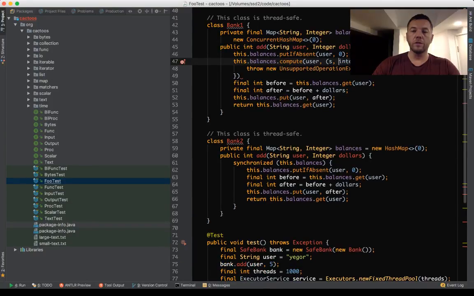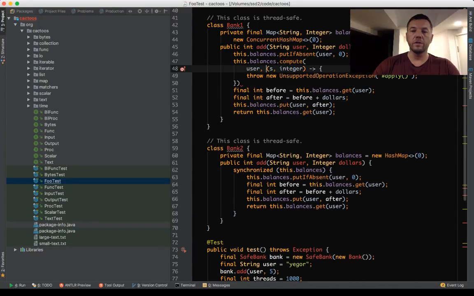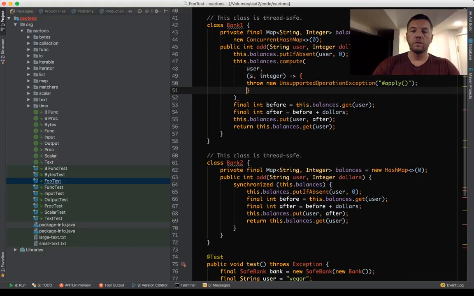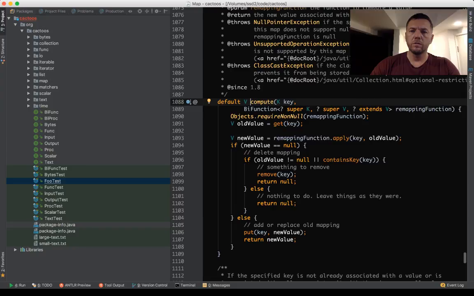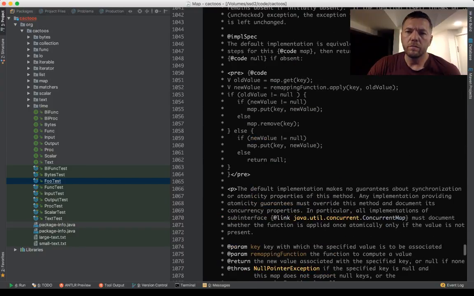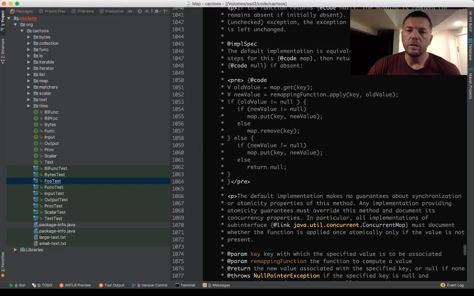This is Java 8, so I'm using some stuff from Java 8. Compute, let's check the documentation. Key, value. I've never used it, but I believe this is what we need.